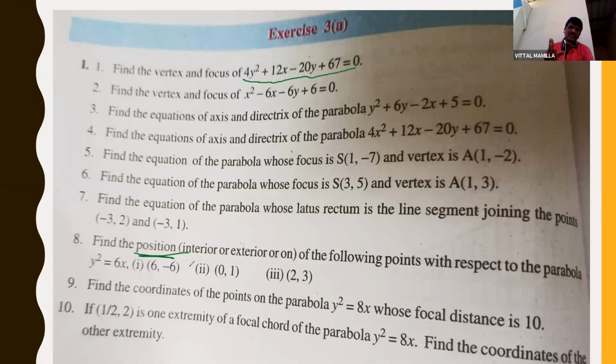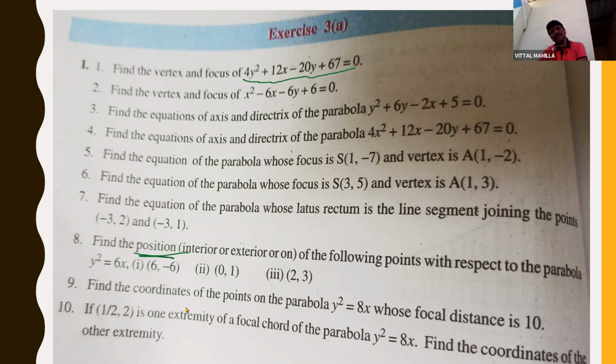If S11 is equal to 0, the point is on the parabola. If S11 is less than 0, the point is inside the parabola. If S11 is greater than 0, the point is outside the parabola. So you substitute the values here, then check whether it is positive, negative, or 0. Based on that, you can say what is the position of the point.